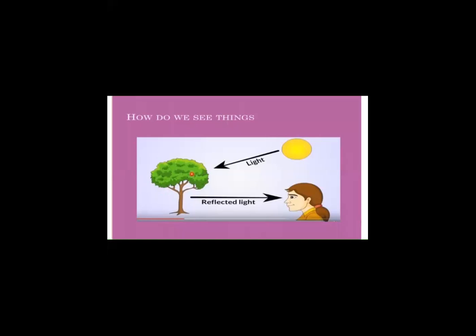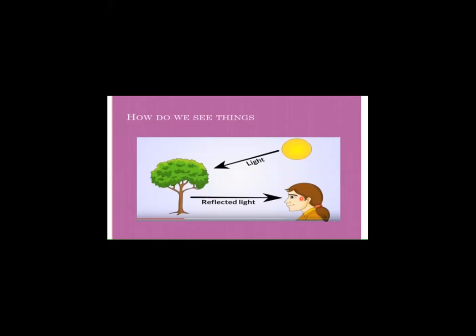And once these rays of light are hit back by the tree, they come to the person's eye, and we are able to see the object. So this is how reflection of light takes part.